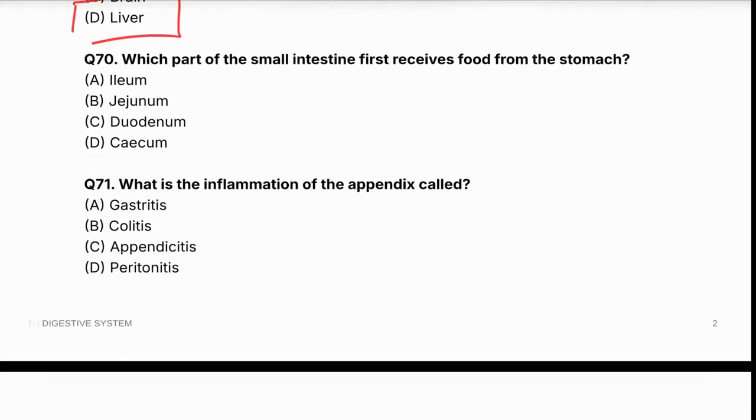Which part of the small intestine first receives food from the stomach? Is it ileum, jejunum, duodenum, or cecum? The correct answer is duodenum.